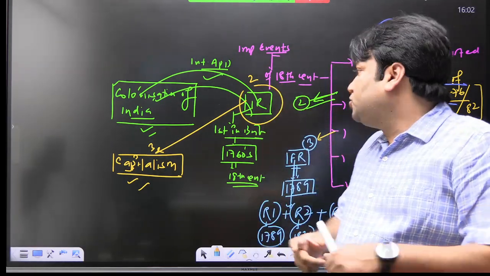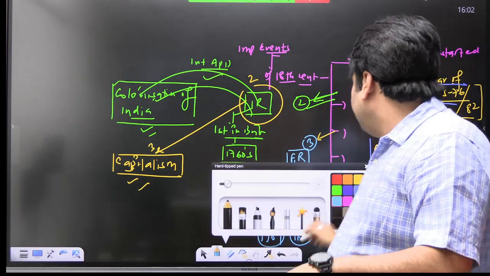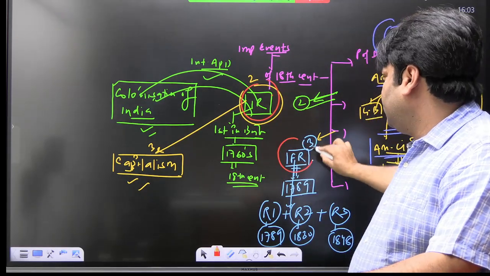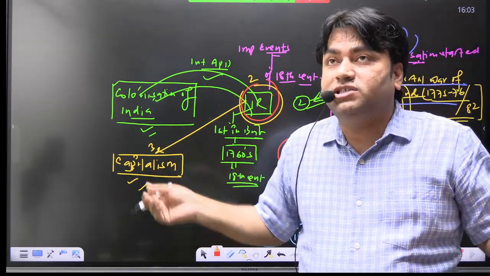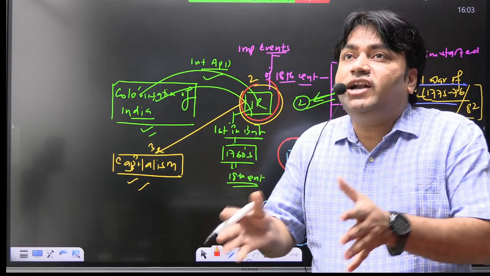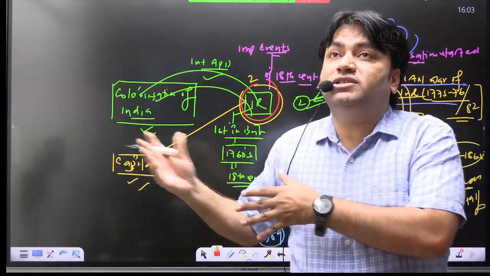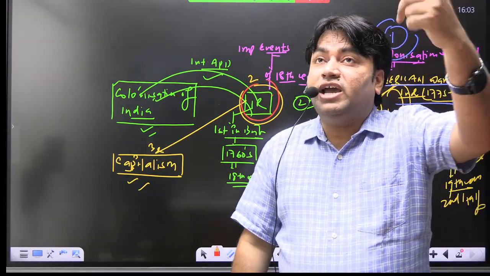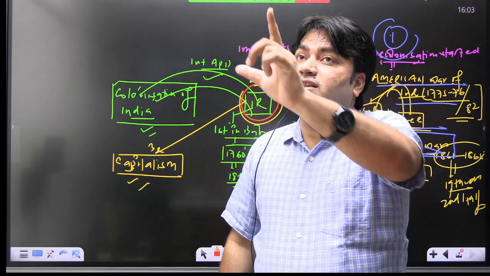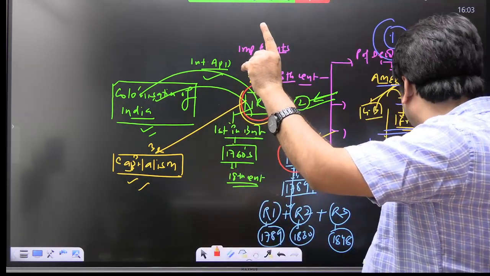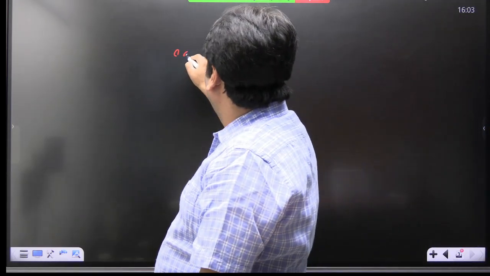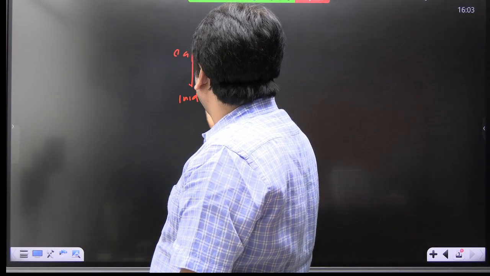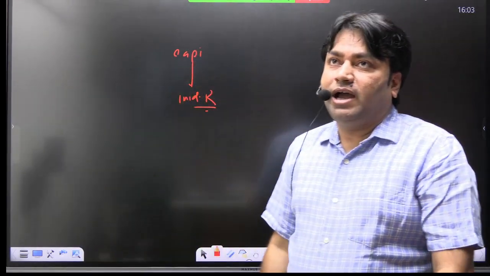Now you can choose these 2. This can be Industrial Revolution and this can be French Revolution, because they have important consequences. They will affect a chain of events and we need to understand those chain of events. For example, capitalism. Reaction against capitalism क्या था? देखो क्यों ये important है, समझो इस बात को. Capitalism is an ideology, and what is the byproduct of capitalism? Industrial revolution is the byproduct of capitalism.